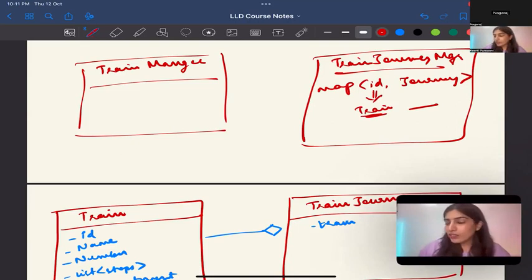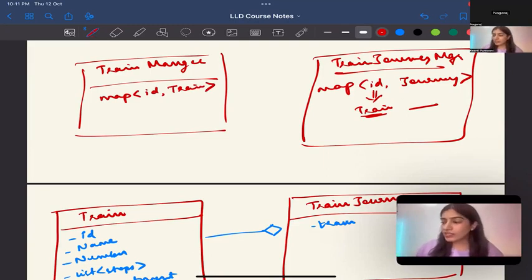Here, for a train ID, there is a train object, right? So you can think of these managers like an in-memory DB, but in reality, they will be databases. So obviously you can ask the database, or you can ask this manager what the previous journeys were and all of that. For me, I think this is one very particular use case. For that, changing your entire class relationship doesn't make so much sense. Just give me one sec. So how it is going to happen according to me is that there should be composition over here, there should be composition over here. Does my reasoning sound good to you?